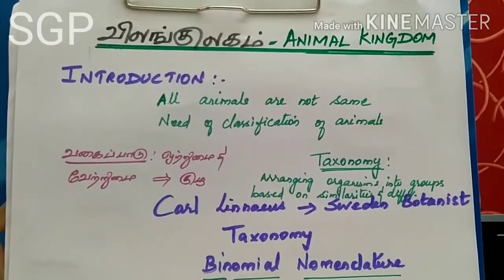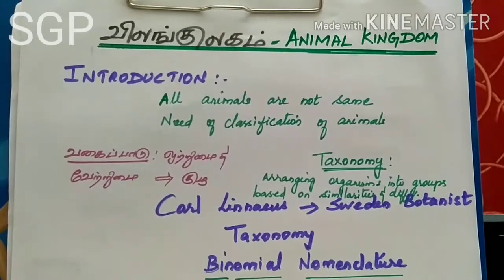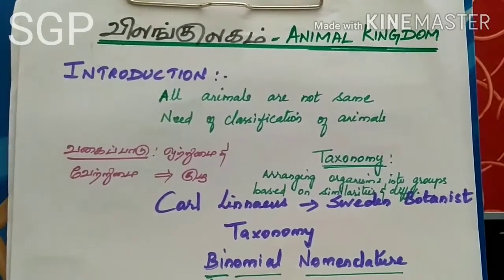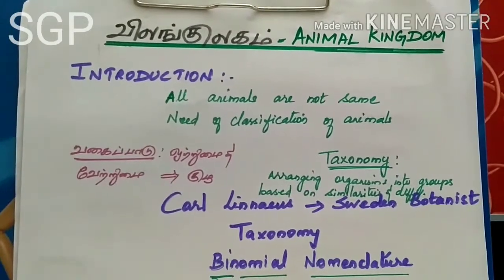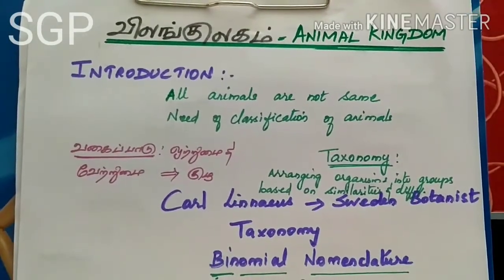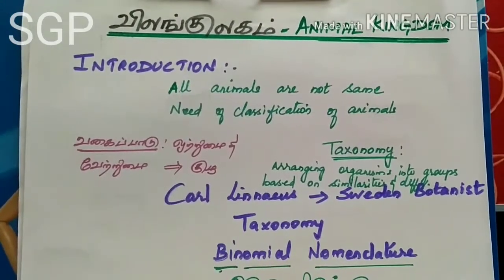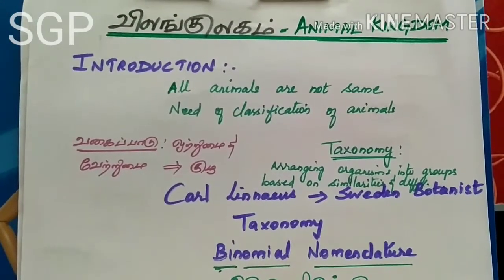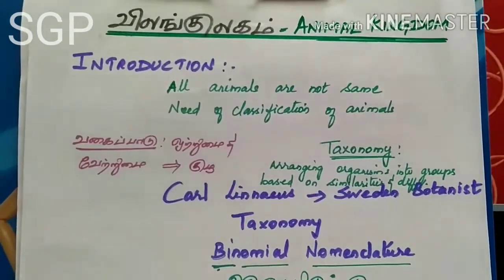It is not easy to learn about all those organisms as such. So, we need certain arrangement based on their similarities and differences. If we arrange all these organisms into groups, it will be easy to learn.